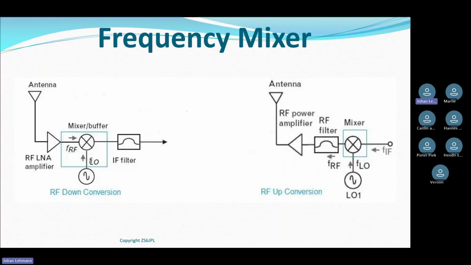I can't have both going to the rest of my circuit. Based on whether I want the difference or the sum frequency, I make a filter to stop the other one from passing through. So all these little building blocks you've been doing over the last couple of weeks should all be starting to fit together slowly but surely.